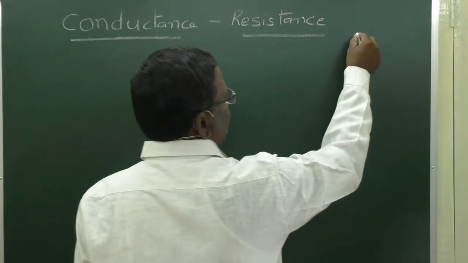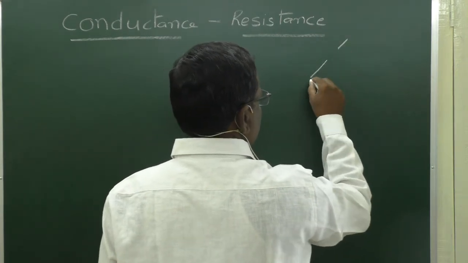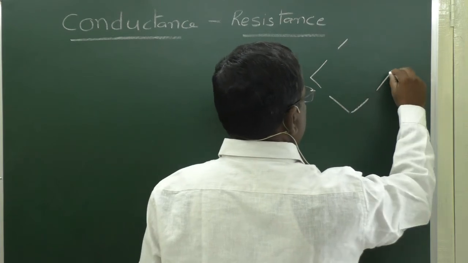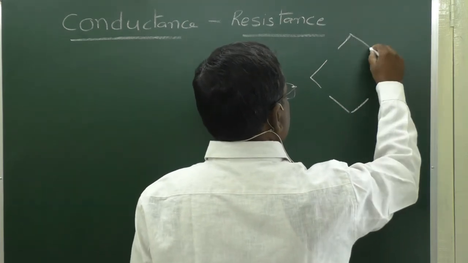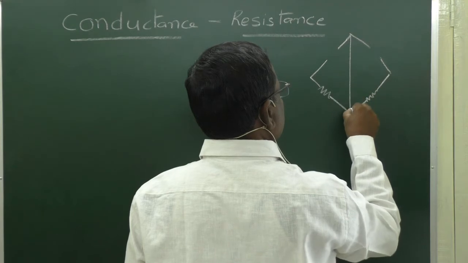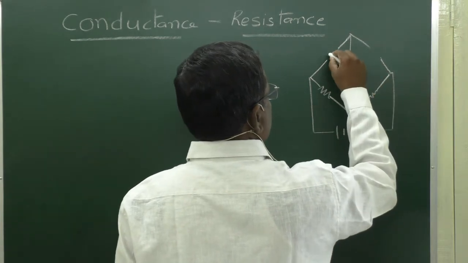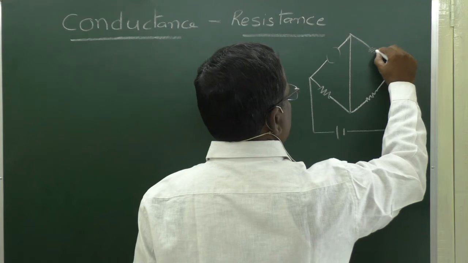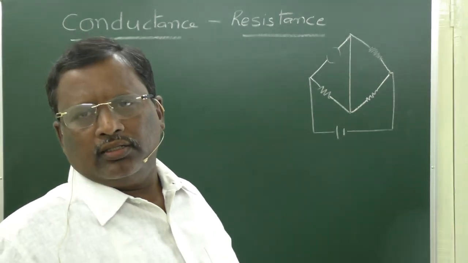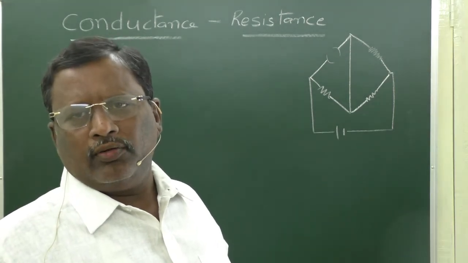In the Wheatstone bridge experiment, if you want to know the resistance of a conductor, just like an electric wire, if it was given to you, with the help of this Wheatstone bridge, we will measure its resistance.